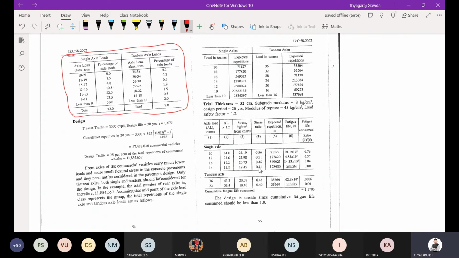Kindly note down the axle load spectrum.